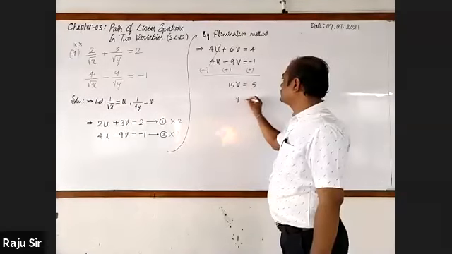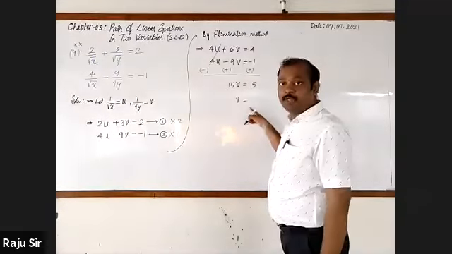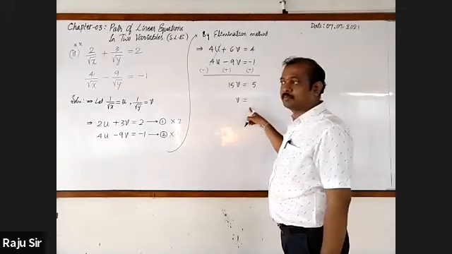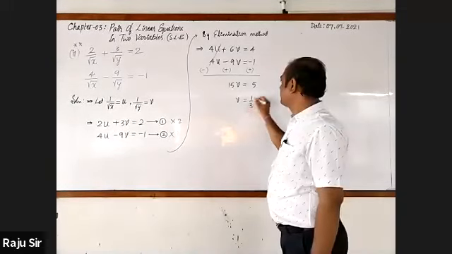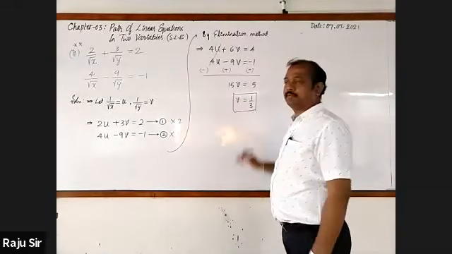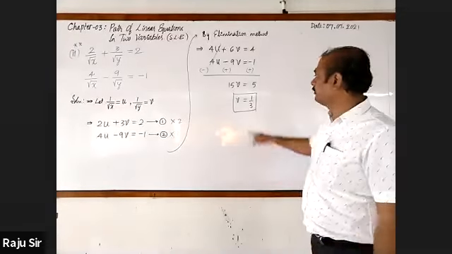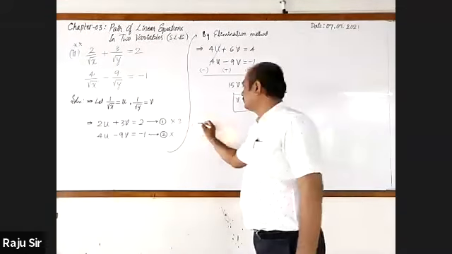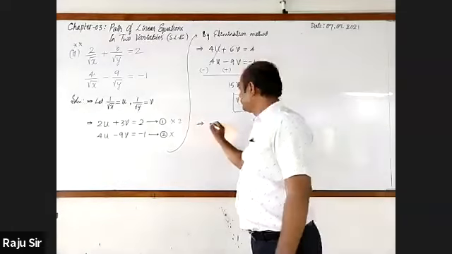So v is equal to 5 by 15, which is 1 by 3. We got the value of v as 1 by 3.